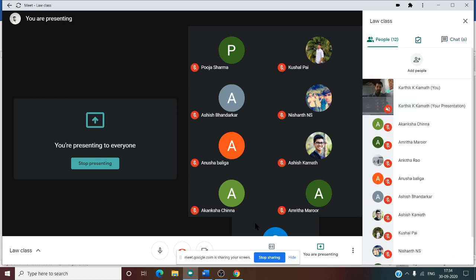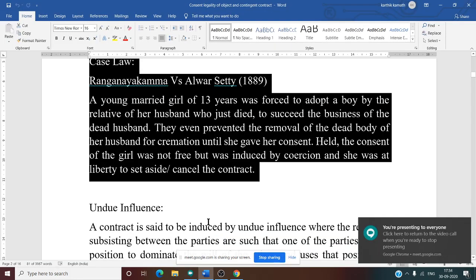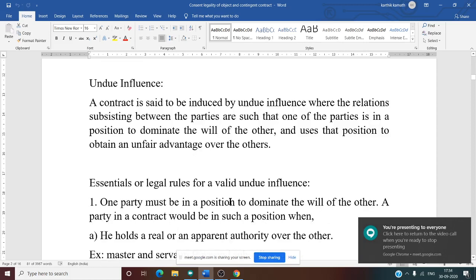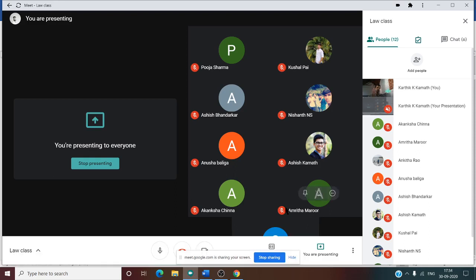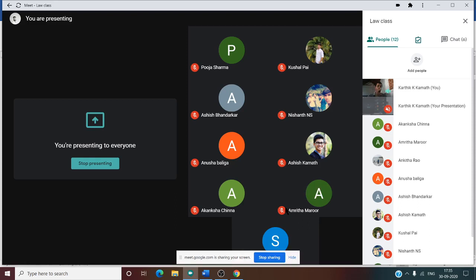Yes. So now the next topic we need to see is undue influence. What do you mean by undue influence? Whenever you hear the words undue influence, the first thing that should come to your mind is that there are two parties. One party is in a superior position, that means a higher position, and the other party is in an inferior position, that means a weaker party. One is a stronger party and the other is a weaker party.